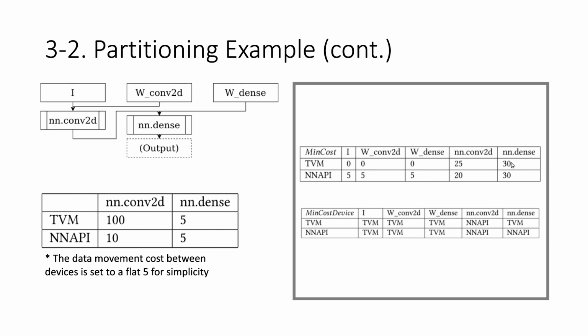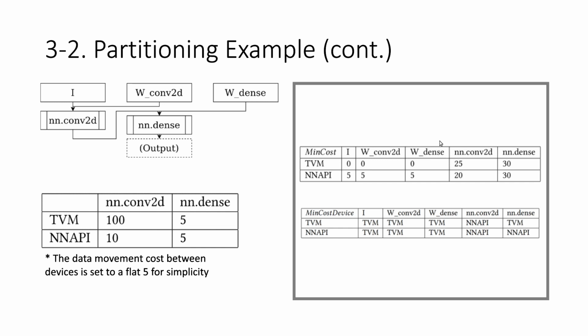Okay, so the minimal cost to produce the result of dense on TVM is 30, and that comes from the minimal cost to produce the first argument of the dense operator, which is the result of the convolution operator on TVM. So we need the result of convolution 2D on TVM, and that minimal cost is 25.